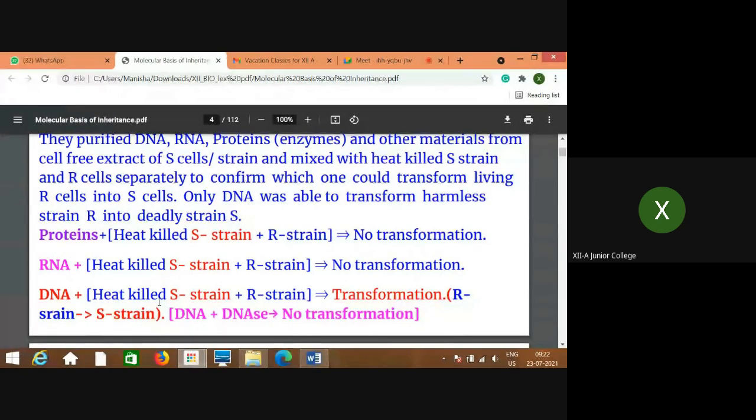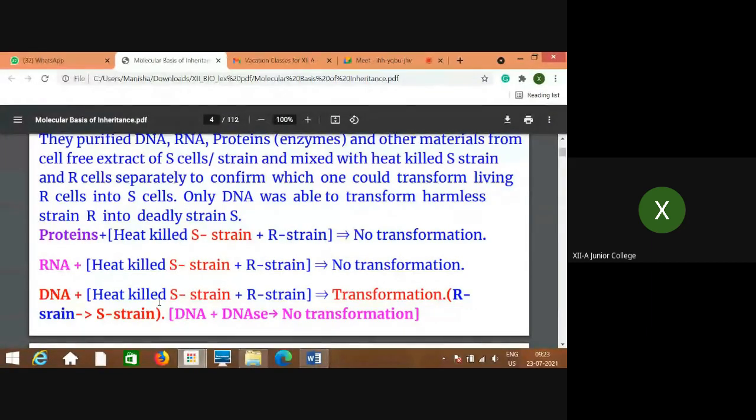To prove that, one more step was added. What they did, the DNA they treated with DNase. DNase means what? An enzyme which destroys DNA. When "ase" is added at the end, that is considered to be an enzyme, right? So DNase, RNase, protease, these are all enzymes.